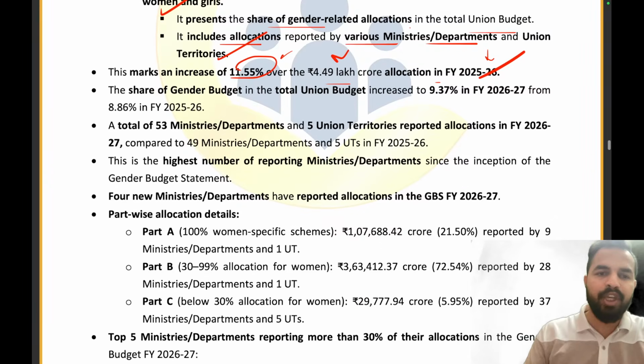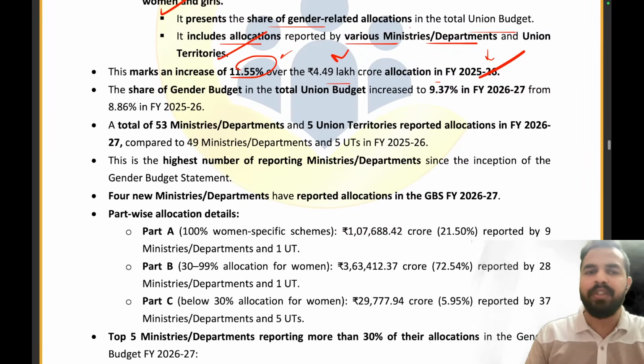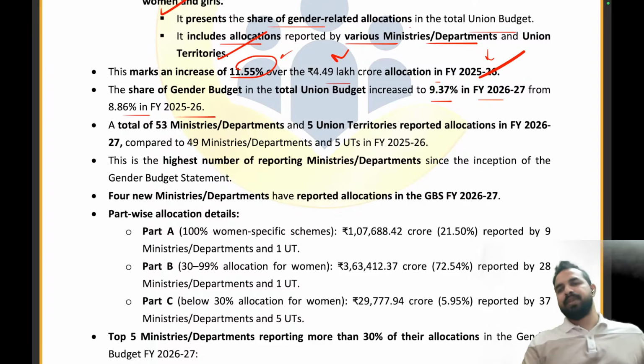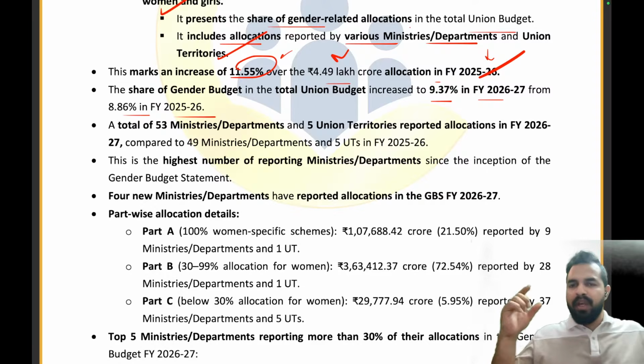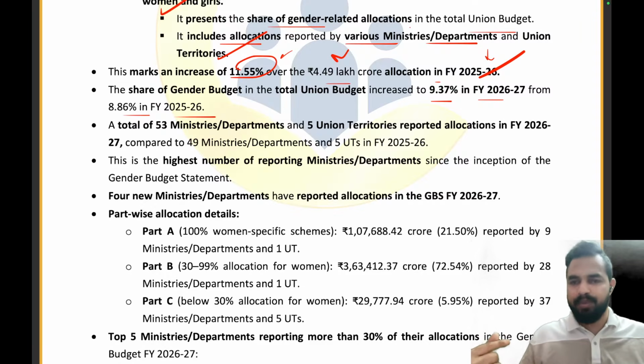Now, when it comes to the share of the gender budget, it is increased to 9.37% in the fiscal year 26-27 from 8.86% in last year. तो लास्ट ईयर जो बजट था हमारा, उसका टोटल जेंडर बजट स्टेटमेंट की बात की जाती तो it accounted for 8.86% and now this year it has increased to 9.37%.